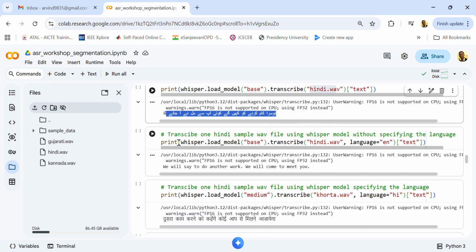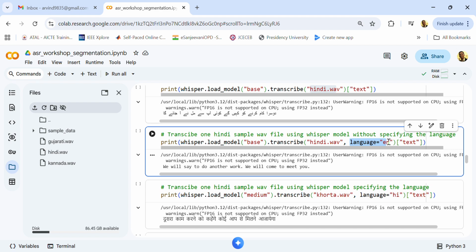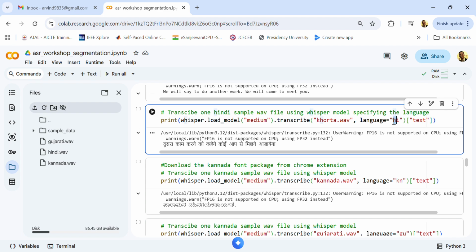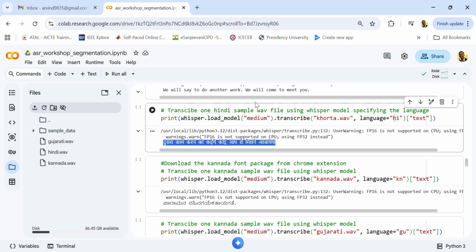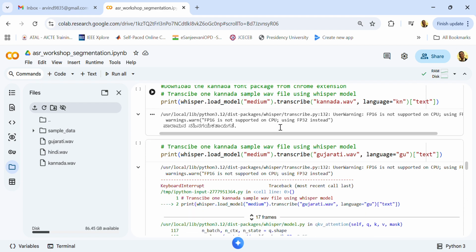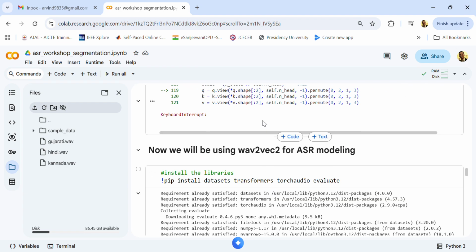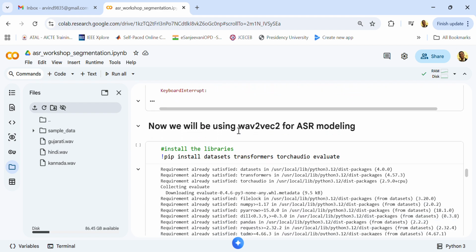Then what did we do? We mentioned which language we wanted. We experimented here with Hindi and English, and we saw that we got a translation rather than a transcription in Whisper. Then when I went for Hindi, I am getting something in Hindi also. So we tried different experiments, and all these codes are available in the WhatsApp. If you miss the lecture, you can check the WhatsApp chat, and you can also follow parallelly. Then we went for Kannada, and then we got some output.